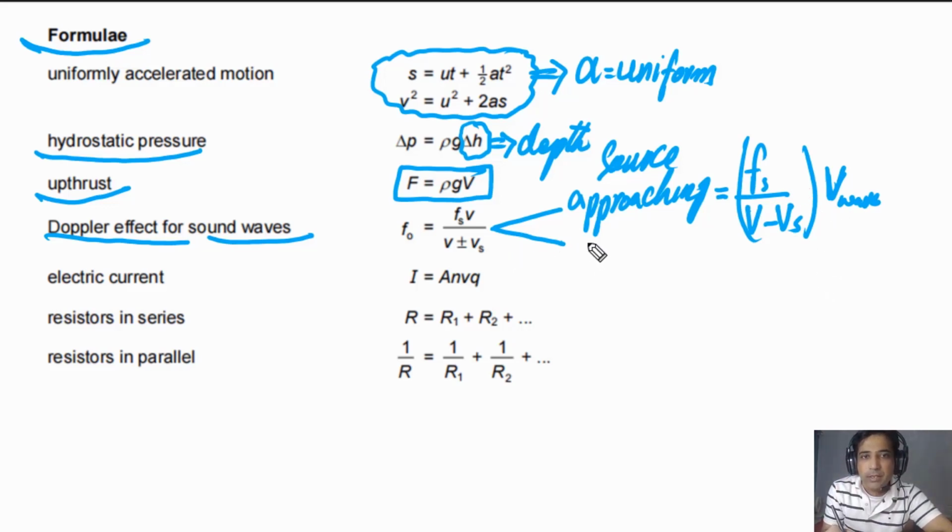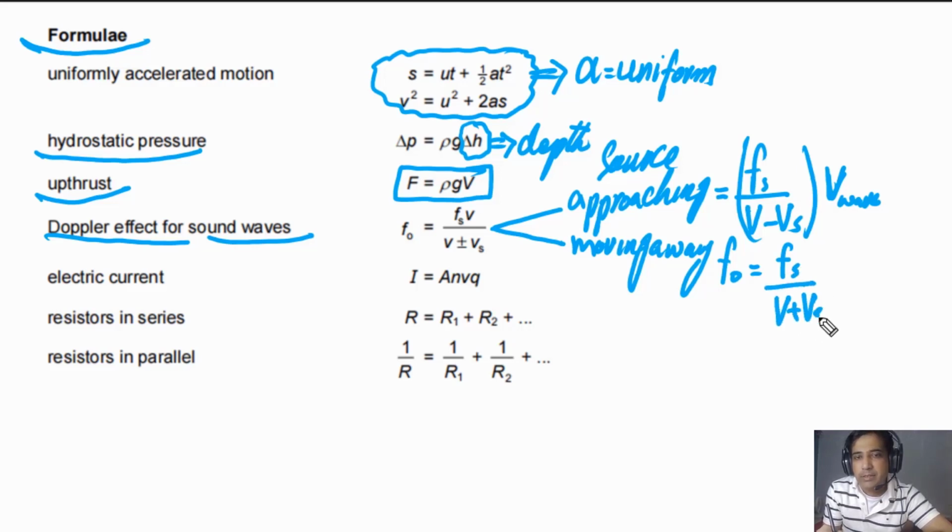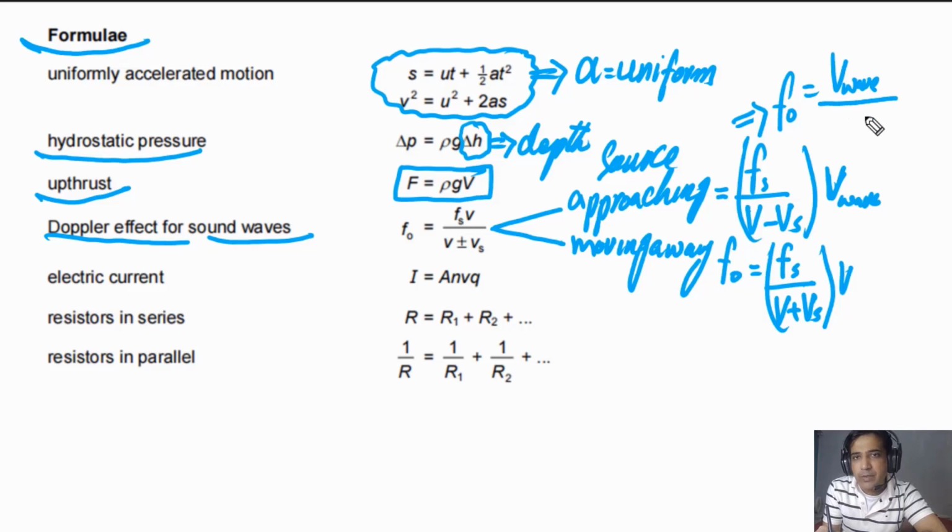You can also use this when the source is moving away. When the source is moving away, the observed frequency will decrease. So we can calculate the observed frequency by using the same formula, fs divided by v plus vs times v. Actually, the better way of writing this formula is f observed equals speed of wave, meaning speed of sound, divided by speed of wave minus speed of source, and you have to multiply this by the frequency of the source.